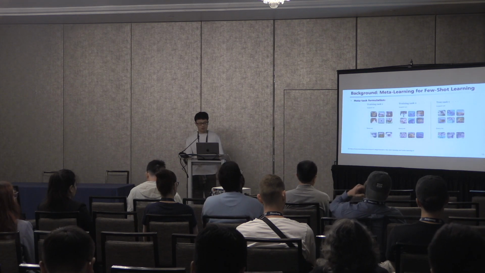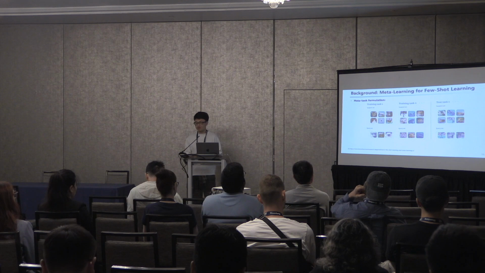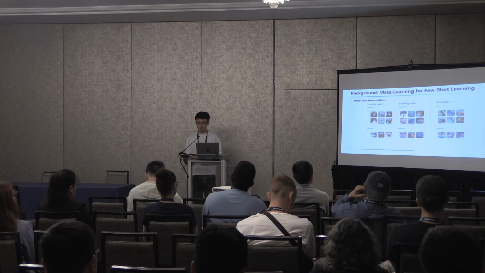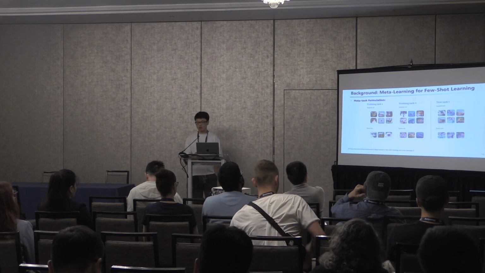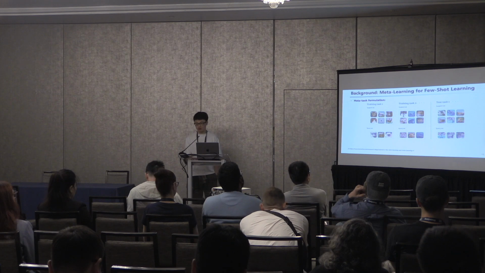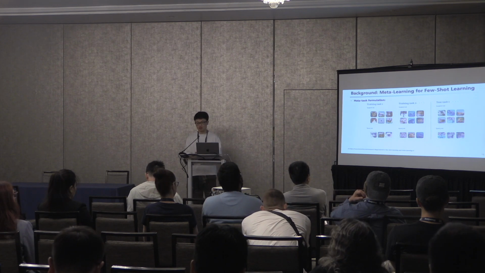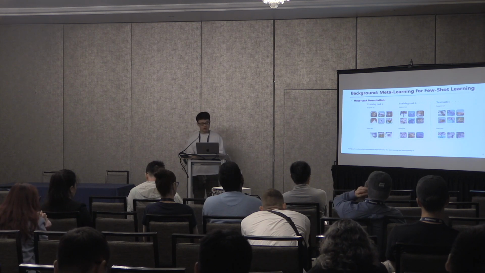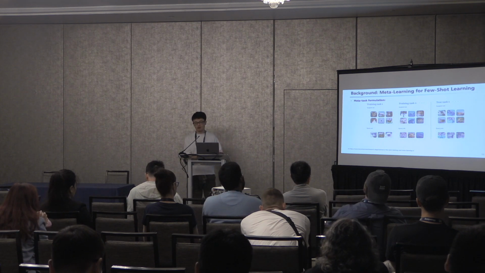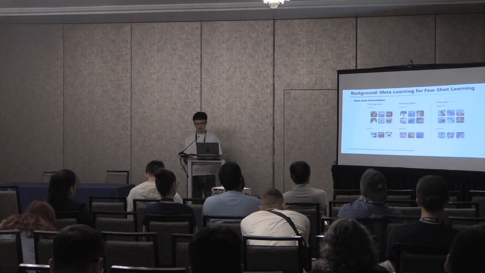Here, I'd like to briefly introduce a background of meta-learning. So basically, meta-learning is a proposal to extract the generalizable knowledge from a set of related tasks, so that once we have the same related new task, we can easily generalize our knowledge from the existing task to the new task. In this exemplary figure, we show how meta-learning works for a text image classification task.